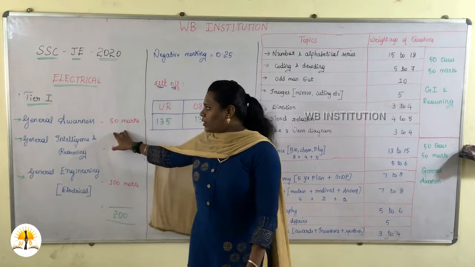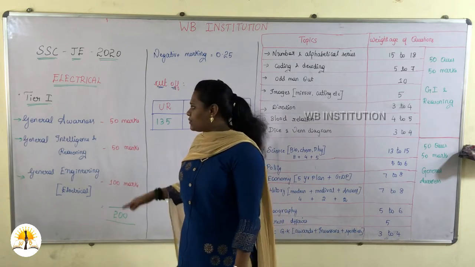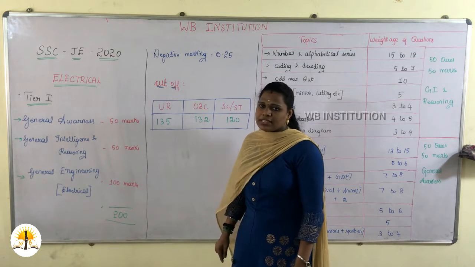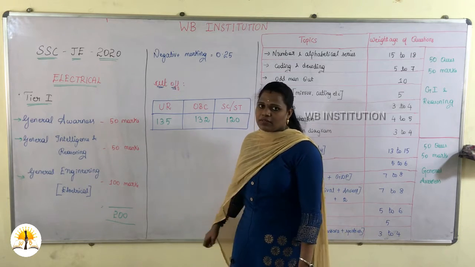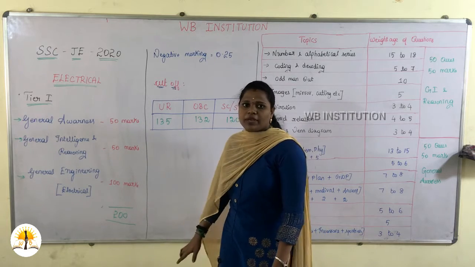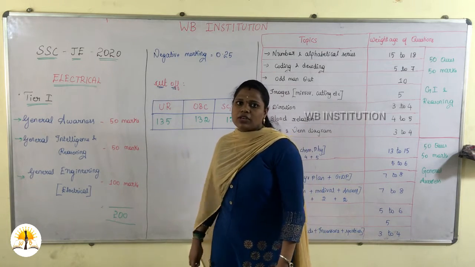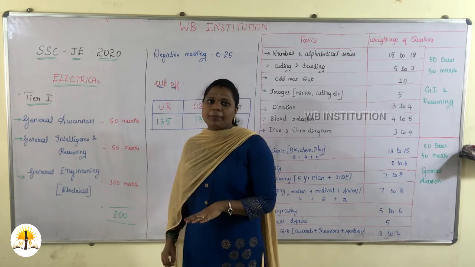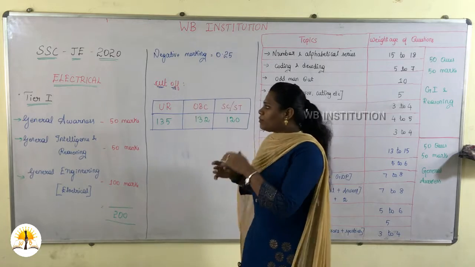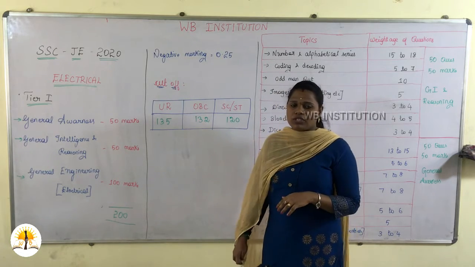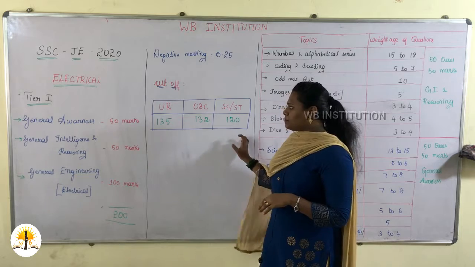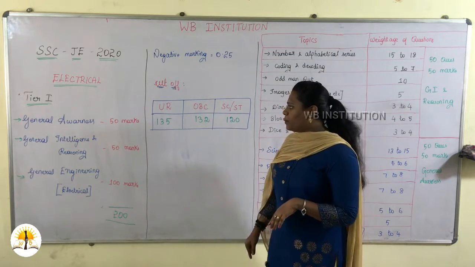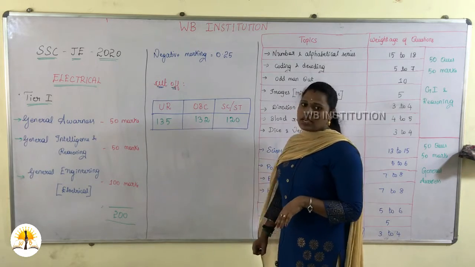So we know that Tier 1 comprises 3 sections. First is general awareness, which comprises 50 marks, general intelligence and reasoning 50 marks, and general engineering, which is an electrical paper. So totally you will be having 200 marks, and you will write the exam in 2 hours. It's completely a CBT. The negative marking for this paper is 1/4 of the question, which is 0.25. This is the cutoff mark for Tier 1: unreserved you have to score 135, for OBC 132 and SC/ST 120.